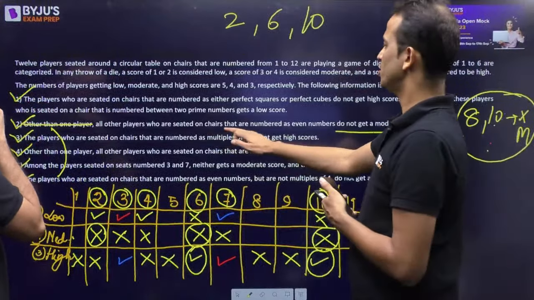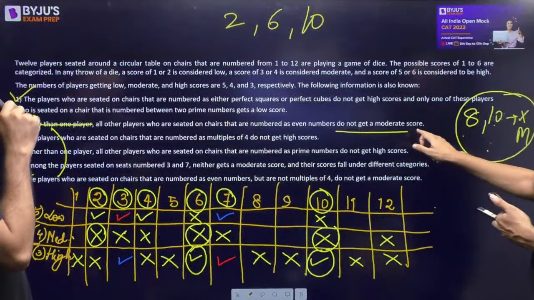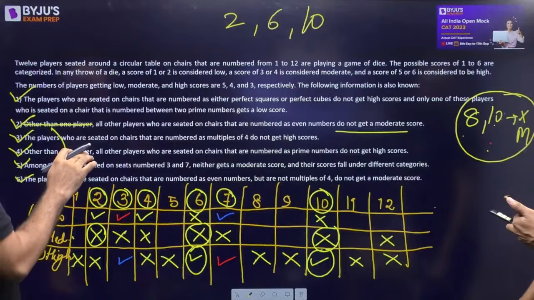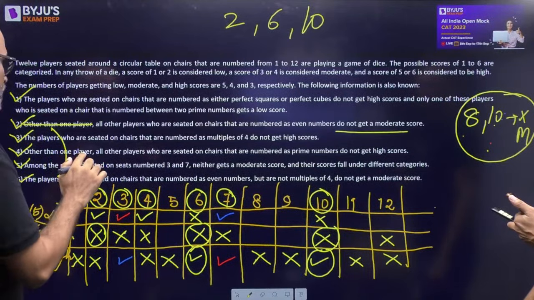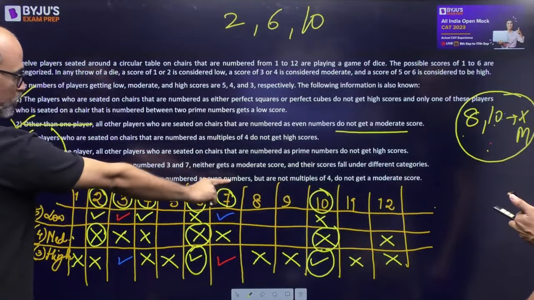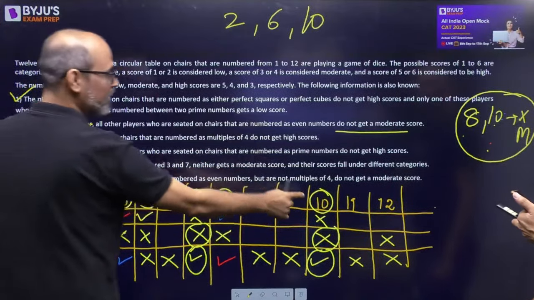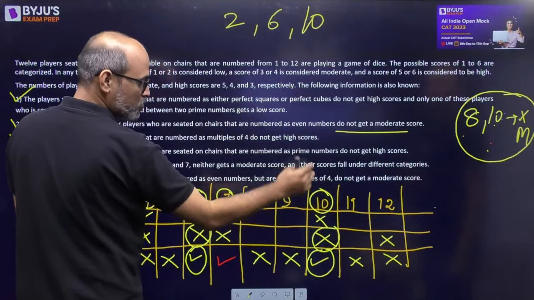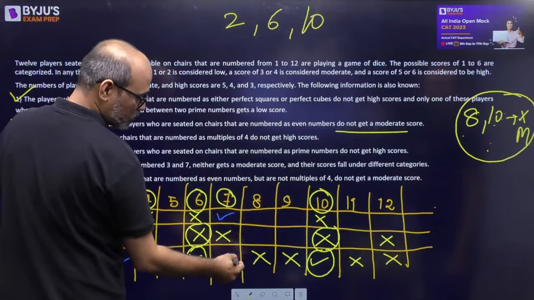All the players who are seated on chairs numbered even do not get moderate other than one. And 10 came from here, which are not multiples of 4 do not get a moderate. So 10 doesn't get a moderate because of this. If 10 doesn't get a moderate, then 8 has to get a moderate.